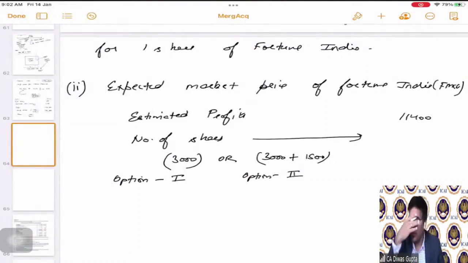What we have to calculate is for Fortune India, which is the FMCG company that is left, what are the number of shares? Estimated profits is 11,400. Don't forget that Fortune Pharma have issued 1,500 shares to the equity shareholders of Fortune India Limited. Don't forget that, correct? Bearing that in mind, tell me whether I should put 3,000 or 4,500.